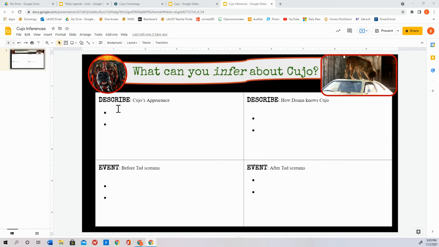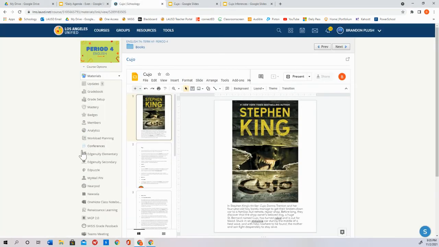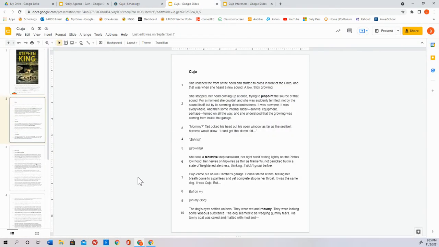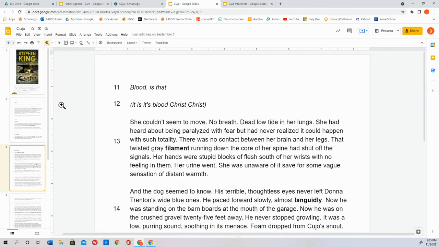Describe Cujo's appearance. Obviously, you're going to need to use your Cujo story. So I have it open. Obviously, you go to books, you push the box with the arrow. Here's Cujo. So I'm going to go down at the bottom here. Here's paragraph 10. The dog's eyes settled on her. They were red and roomy. They were leaking some viscous substance. So let's just start there. Or even better, the tawny coat was caked and matted with mud and blood.